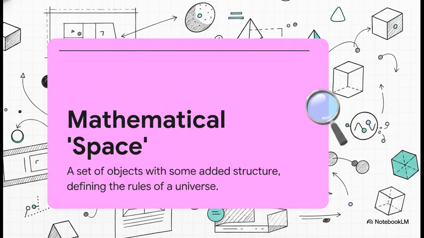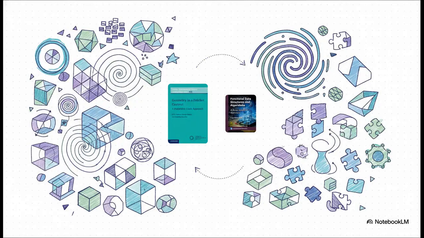It's kind of like being an architect for reality itself. And these spaces can look wildly different. Over on the left, you have something called geometry in a Fréchet context, which explores these totally mind-bending, infinite-dimensional spaces. But then on the right, you have functional data structures, which is all about the space of information itself, figuring out the best shape to organize data for a computer. They're both about navigating worlds built from pure logic, they just have very different rules of the road.